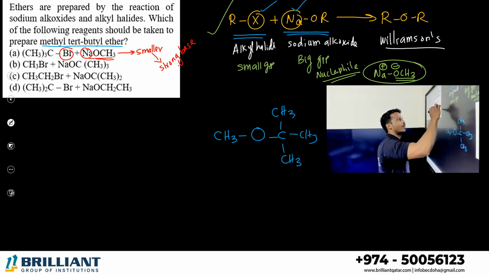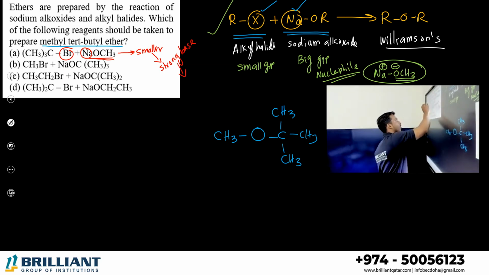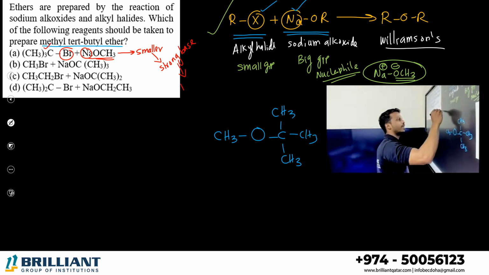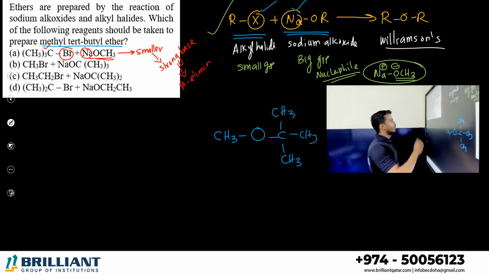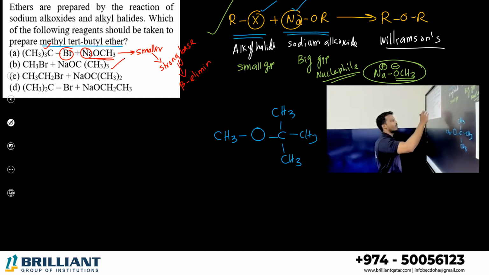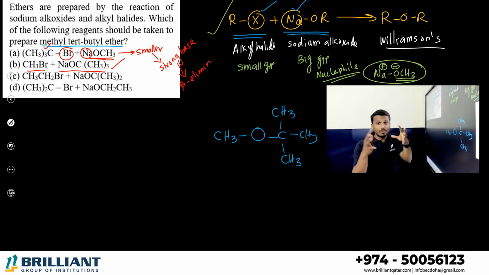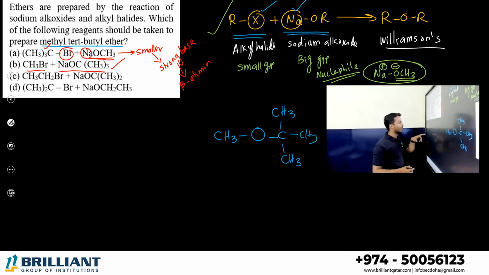In the presence of a strong base, this haloalkane will undergo beta elimination instead of ether preparation. So first one is not possible. Second one possible? Yes. Because in second one, your haloalkane part is a smaller group, sodium alkoxide part is a bulky group. That's not enough. The group should be matching. Let me check.